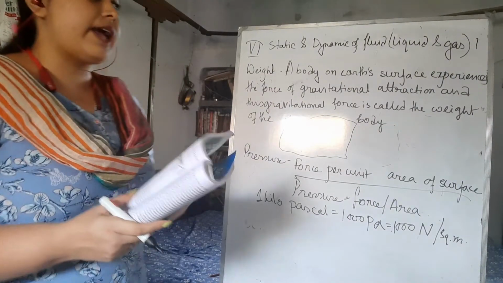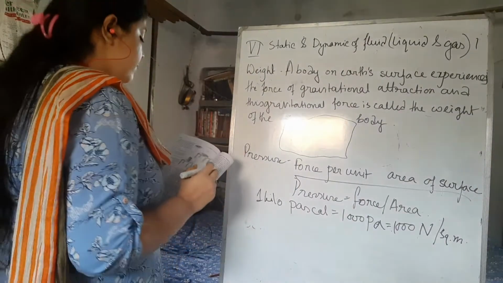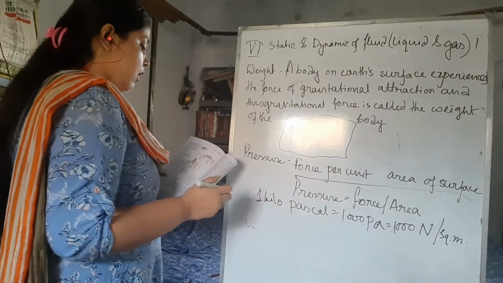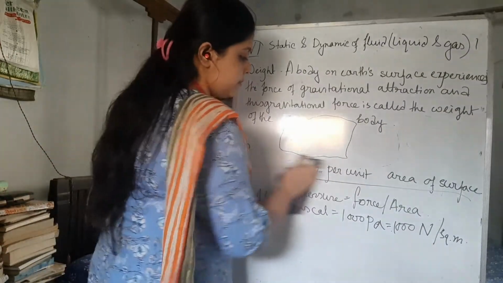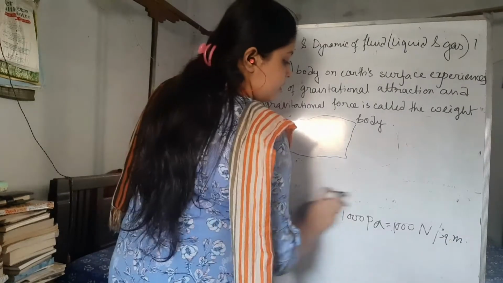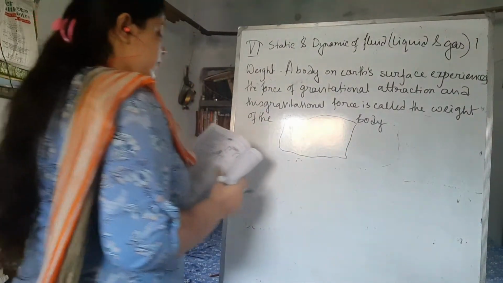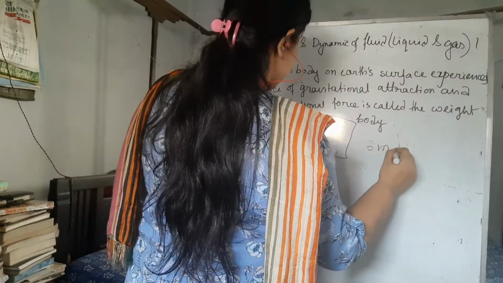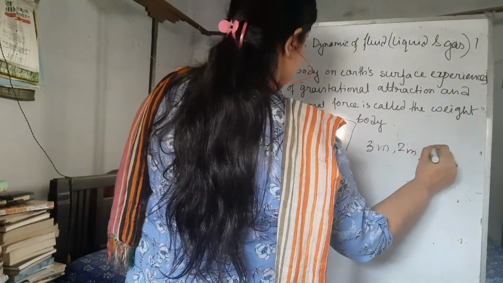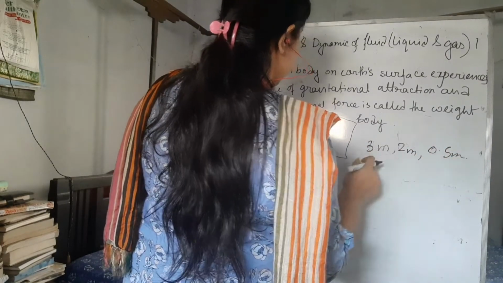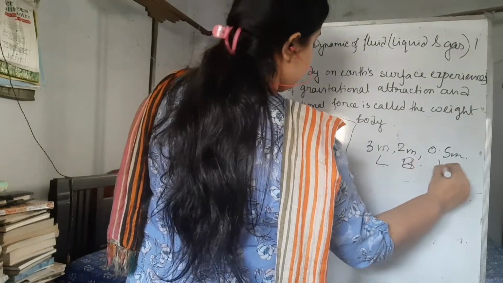Like it is a calculation. Think if you have a wooden block that is 3 meter by 2 meter and 0.5 meter respectively in length, breadth and height.